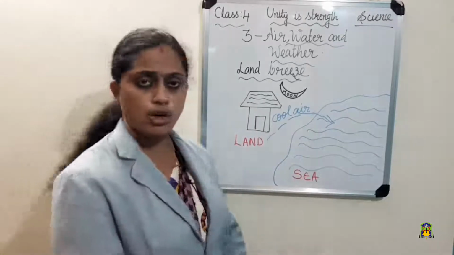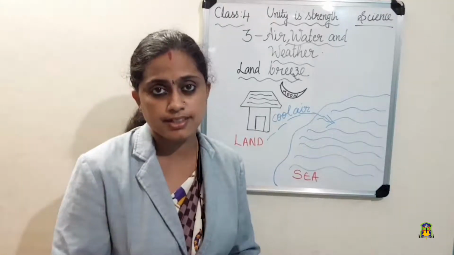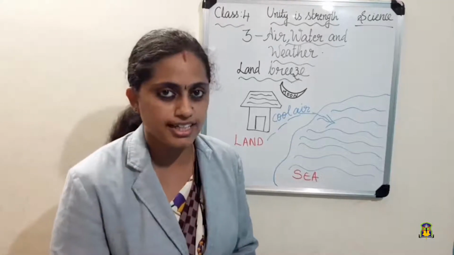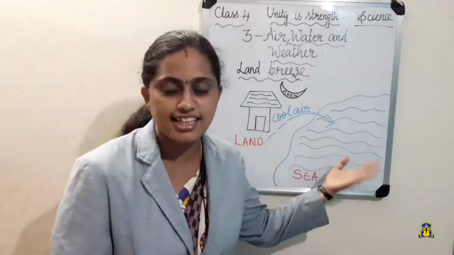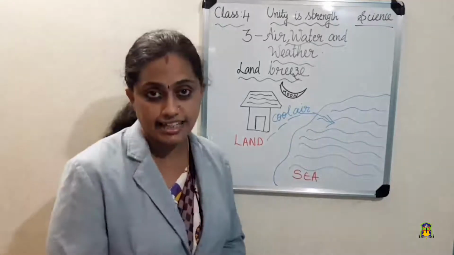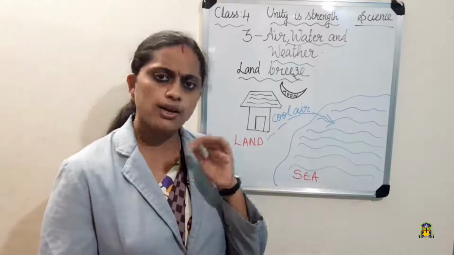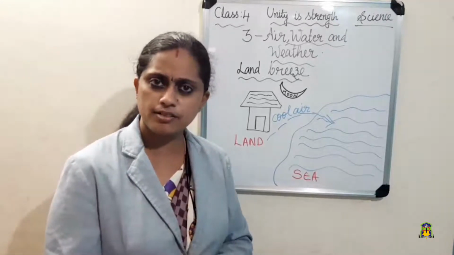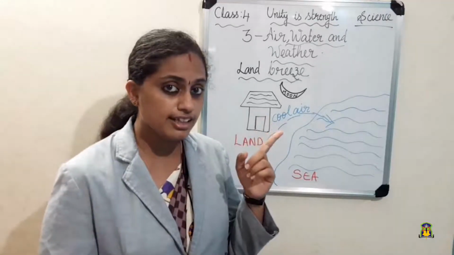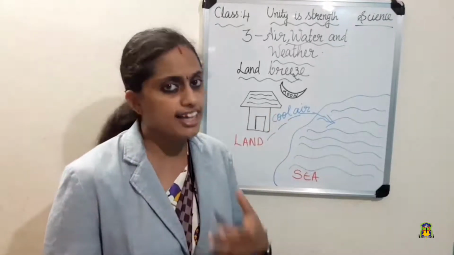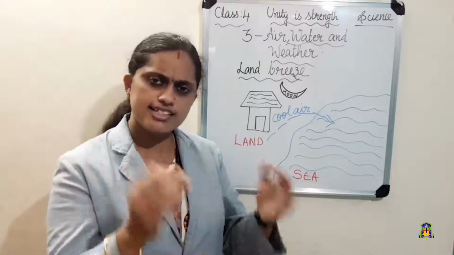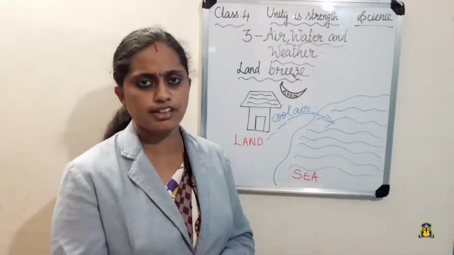Now let us see what is land breeze. The coastal breeze blowing from the land towards the sea is called land breeze. So now just tell me, when will this land breeze be occurring? Sea breeze was occurring during the daytime. So land breeze will be occurring during the night. Now let us see how this land breeze is occurring.